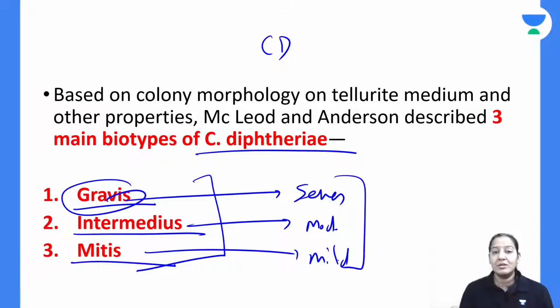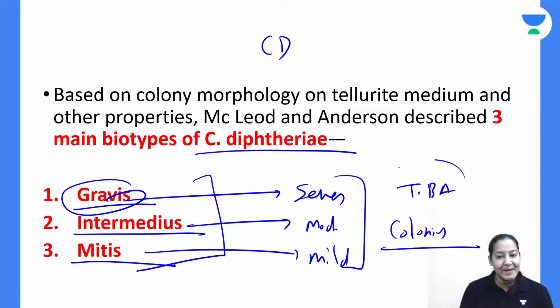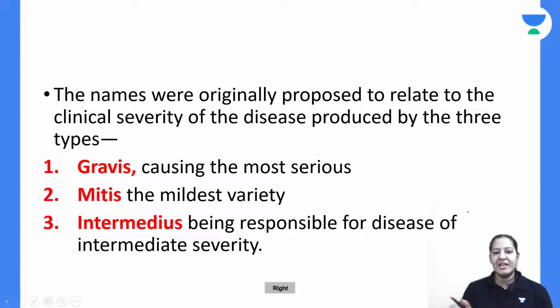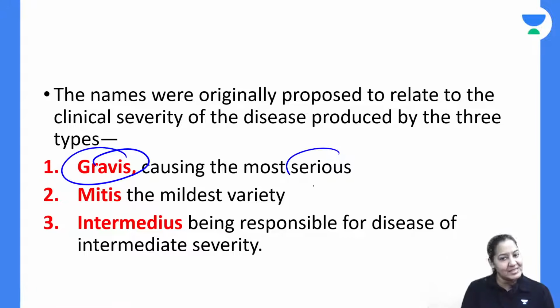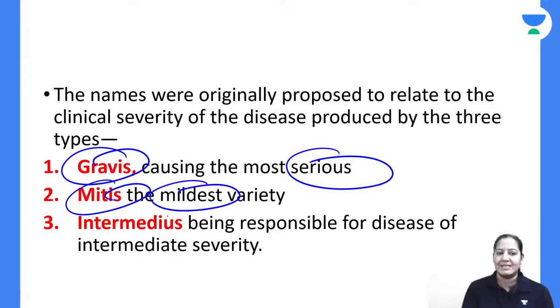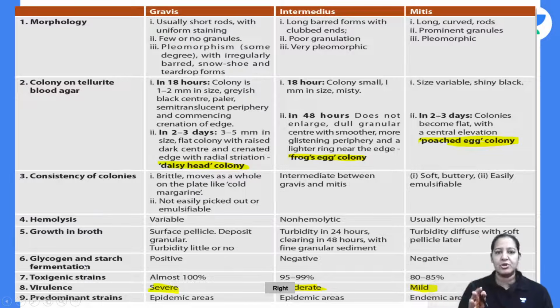So based on their colony properties, how their colonies are looking on tellurite blood agar, I am dividing into 3. Tell me the name of the 3. Gravis causes serious disease, mitis causes mild disease, and intermedius causes intermediate severity disease. So these are the 3.